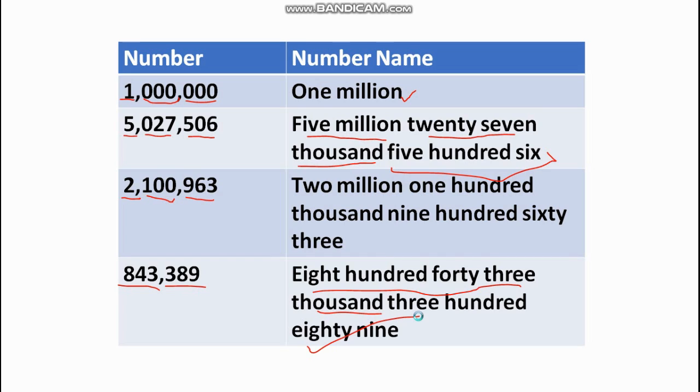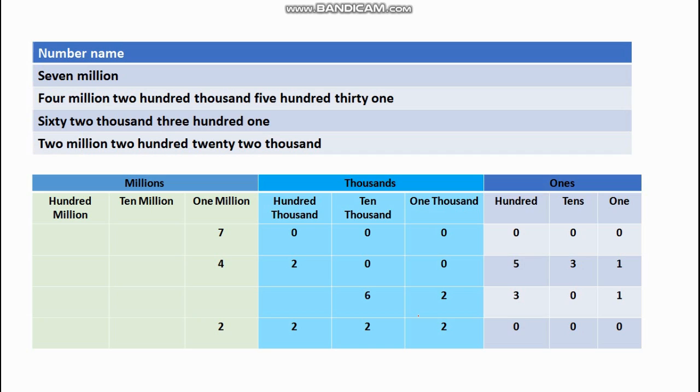Now the number name is given. And how do we write in numerals? Children, as I told you, in Indian place value chart, whenever you are writing the number name in numerals, always make the place value chart. You will never make a mistake. Even I do make mistakes if I don't write this way. So it's a practice which we do. And maybe when you are expert, you can just write the numbers by putting the commas.